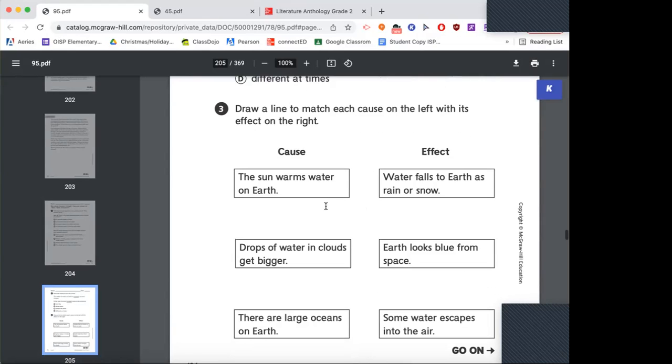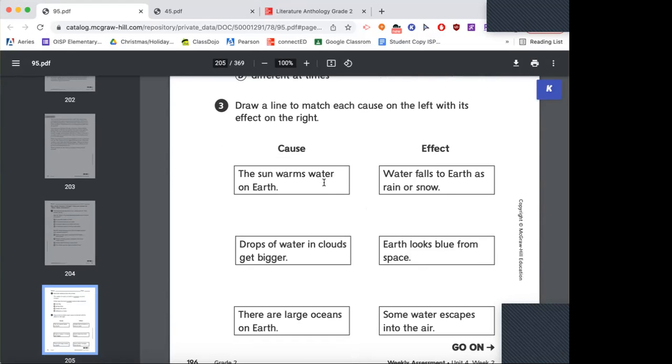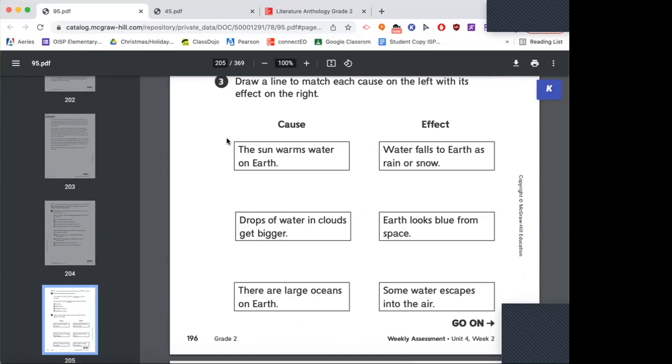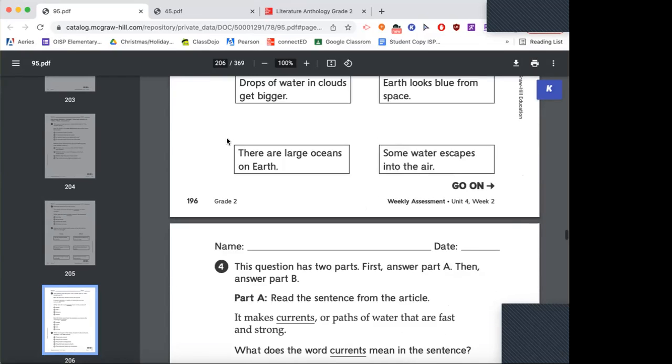Number 3, draw a line to match each cause on the left with this effect. So because of this, what is the effect? Because you were not paying attention in class, the effect was you did not do well on your test. Because you were paying attention in class and you were participating, you did very well on your test.